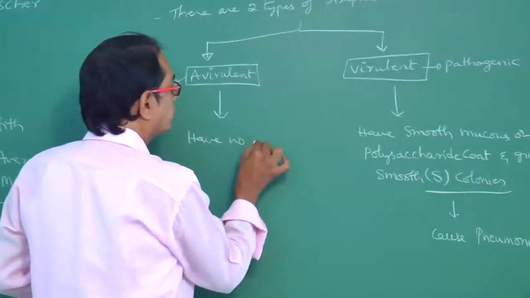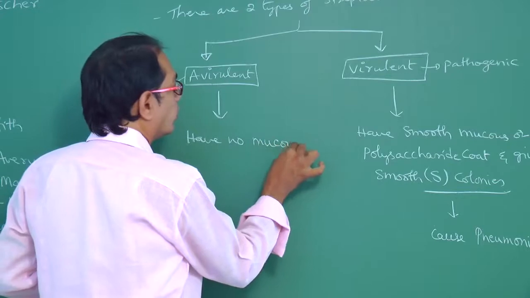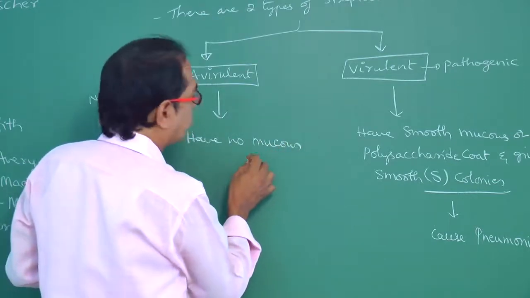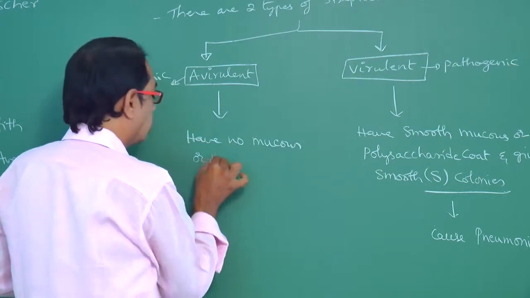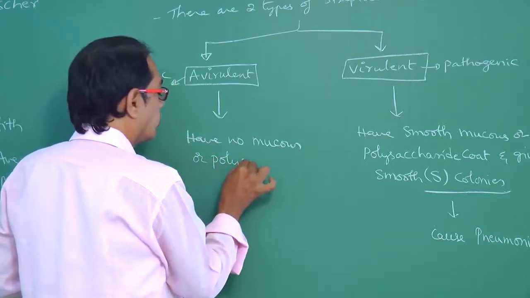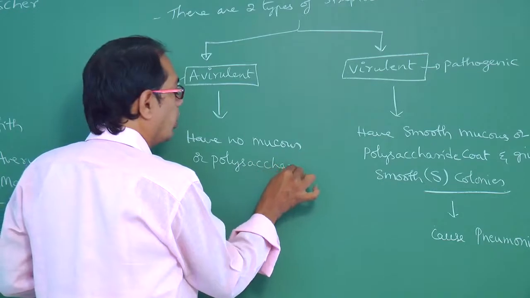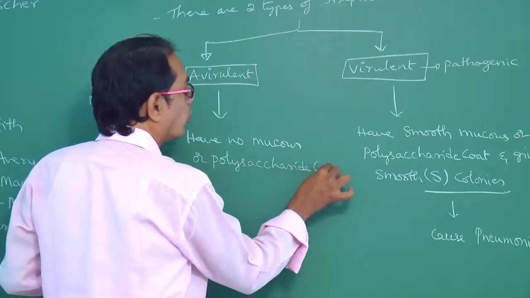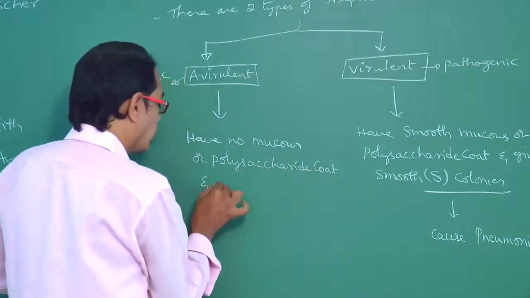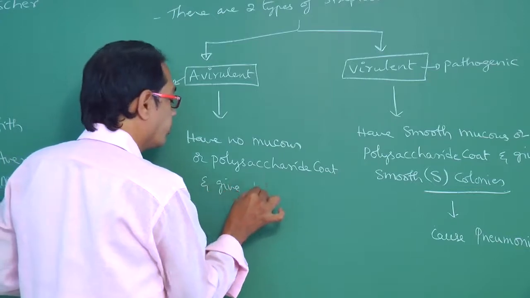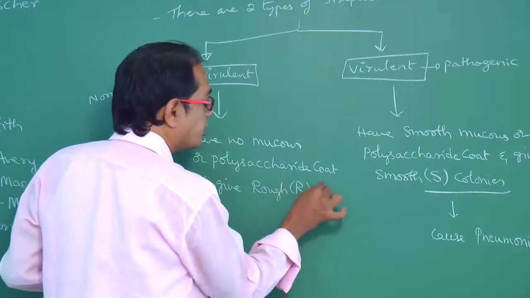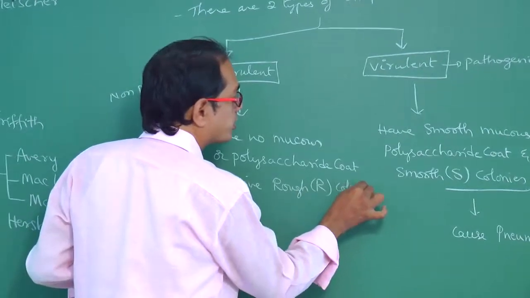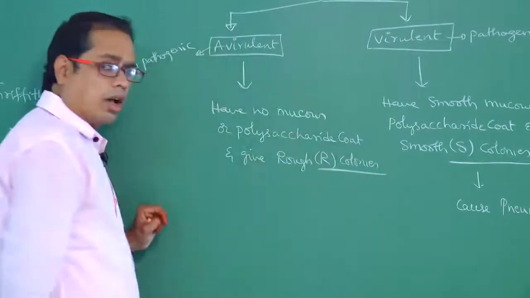And another, avirulent means they have no mucus or polysaccharide coat and give rough colonies. Rough colonies, that is R colonies.